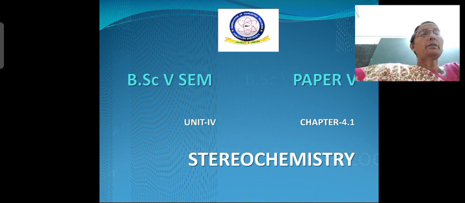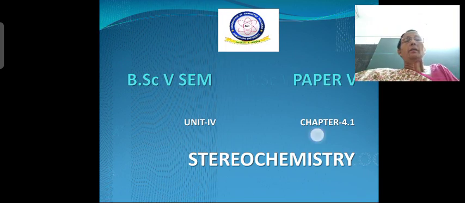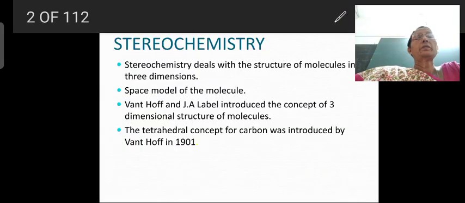Stereochemistry is coming under paper 5, unit 4, chapter 4.1. Now what is stereochemistry? We will move to the second slide. Stereochemistry is the chapter which deals with the structure of molecules in 3 dimensions, or in other words, the spatial arrangement of atoms, so that you will get the molecular structure in 3 dimensions.